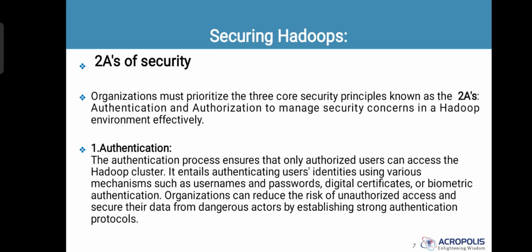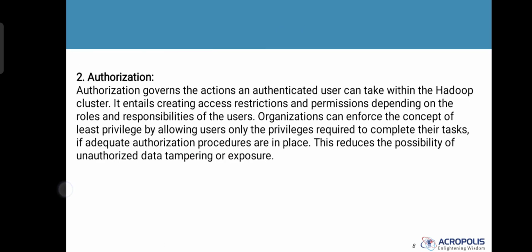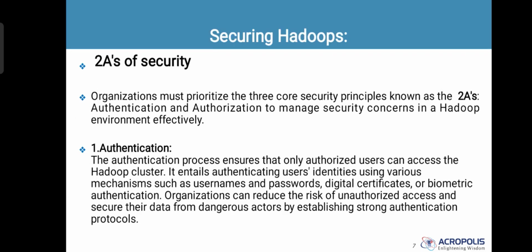Now, for securing Hadoop, there are two A's: authentication and authorization. Authentication is the process that ensures that only authorized users can access the Hadoop cluster. It entails authenticating users' identities using various mechanisms such as username and password, digital certificate, or biometric authentication. Organizations can reduce the risk of unauthorized access and secure their data from dangerous actors by establishing strong authentication protocols.